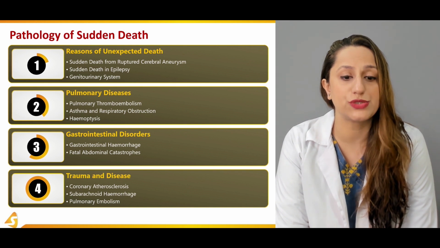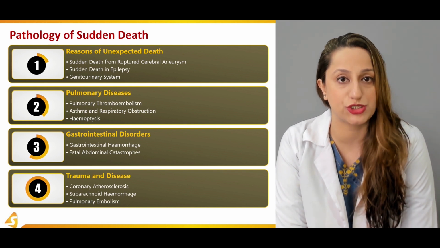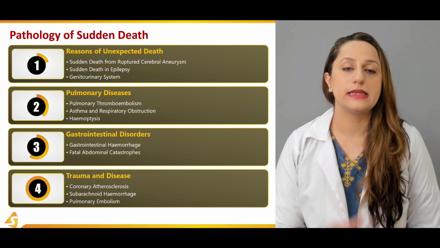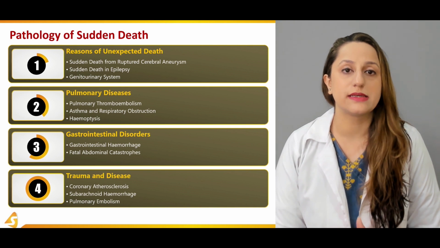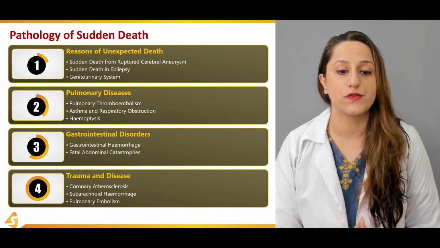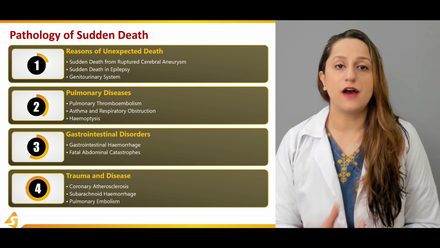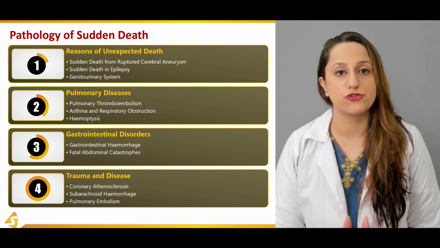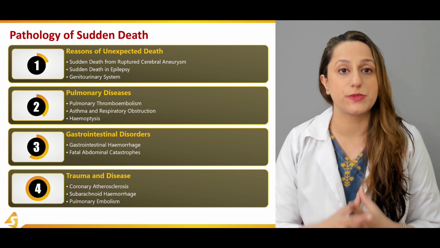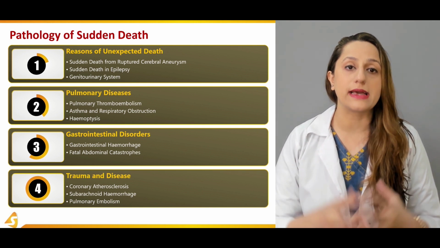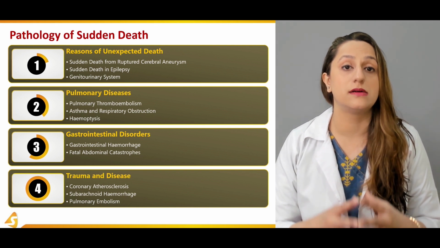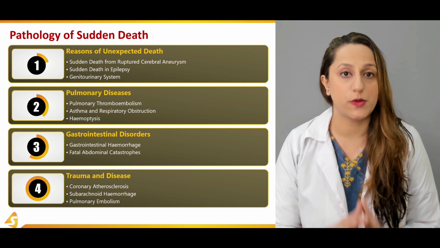Then we'll be moving on to asthma and respiratory obstruction. That can also be one of the leading causes of sudden death in a lot of cases. Asthma is basically an allergic reaction, and only some people are exposed to this kind of asthmatic reaction. And after that, we'll be discussing respiratory obstruction. Obviously, we'll be discussing the different modes of this respiratory obstruction. It can be accidental, it can be suicidal, and it can as well be homicidal respiratory obstruction.